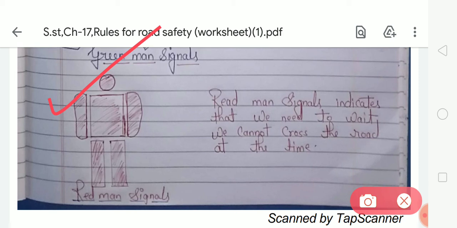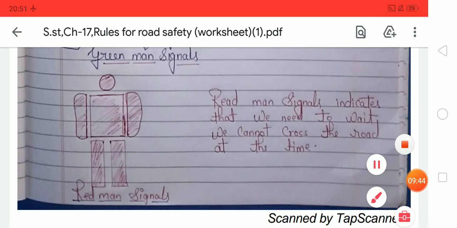I hope you all have understood the worksheet of chapter number 17, and you have to do the worksheet of chapter number 17 in your CW copy. This is your today's homework. So that's all, and thank you.